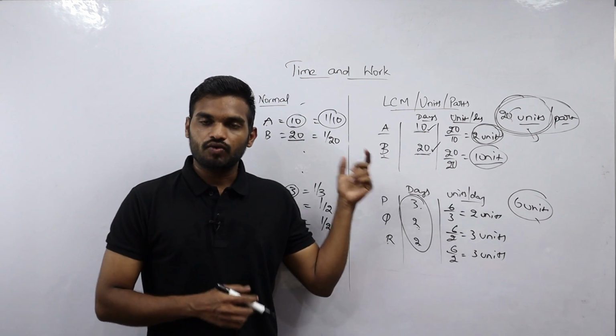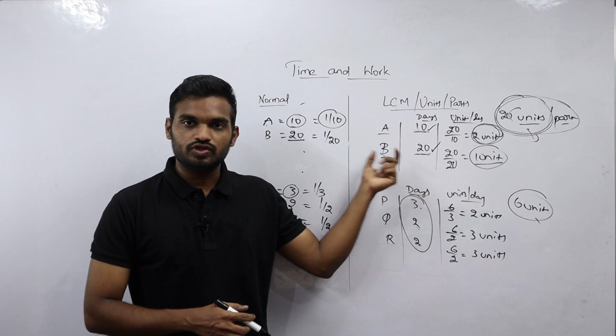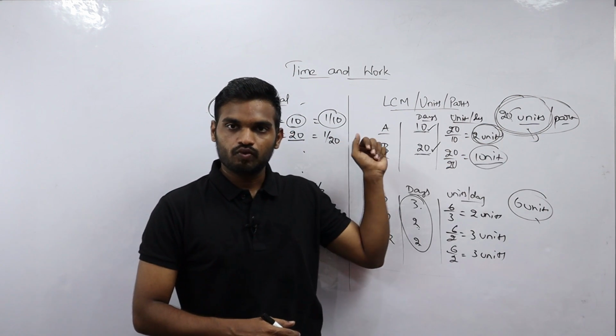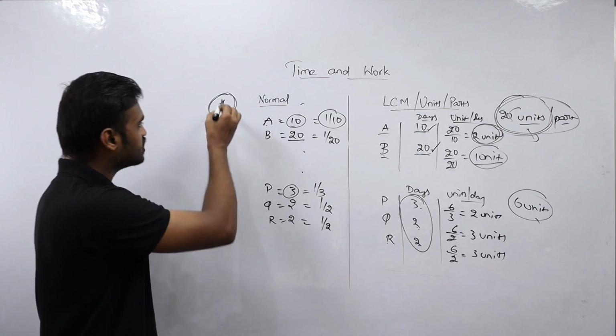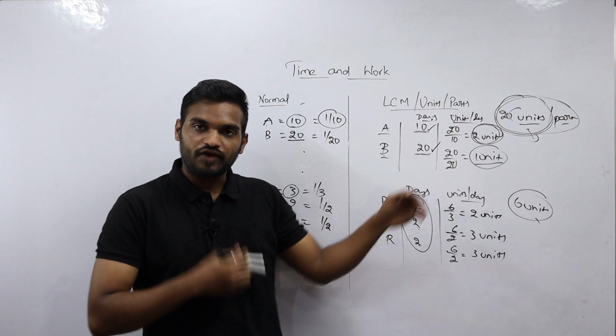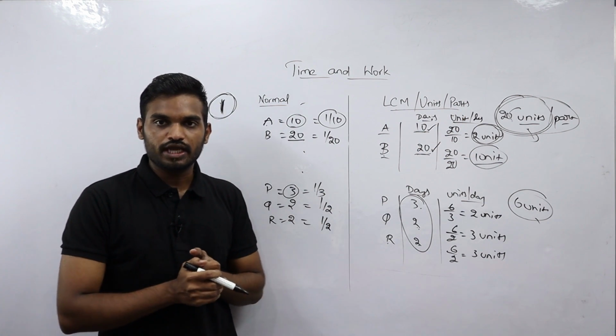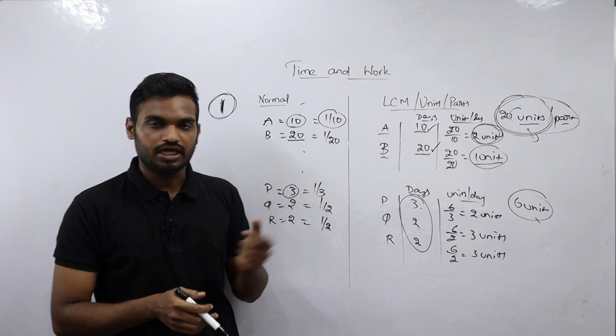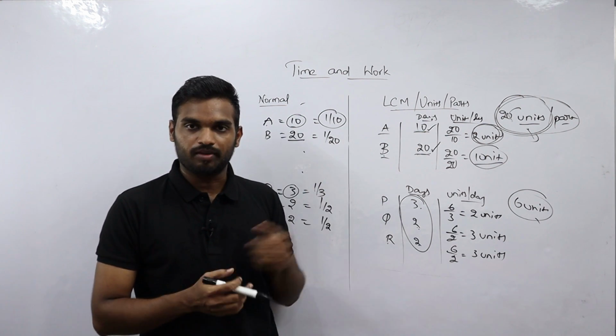Okay, try to understand this. The only difference between the normal method and the LCM or units method is that in the LCM or units method we find out the total amount of work to be done. But in the normal method it is always constant and we treat it as one part of the work. So this is the basic difference, and let's solve some basic level problems so that you can clearly understand how to use both these methods in solving the problems.